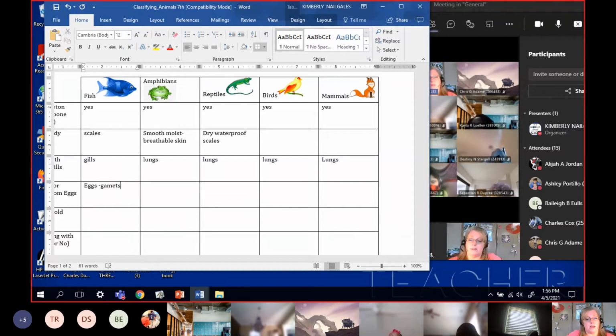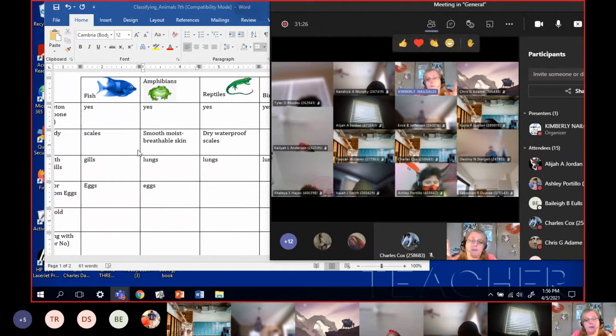I'm trying to find the best way to put this down for you. Gametes just dropped in the water. Well, you'll see what I'm talking about when I talk about the frogs. Okay, that's right, we'll just put eggs. Frogs are eggs too. But the thing about it is, with the fish, they just drop the stuff in the water and hope for the best.